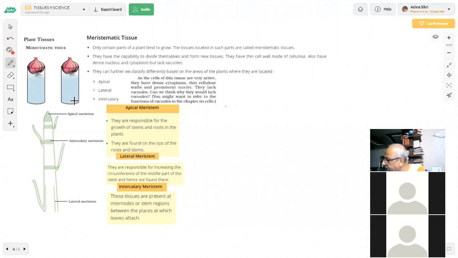What activity is given? He says take 2 glass jars and fill them with water. Now take 2 onion bulbs and place them on each jar, as shown. Observe the growth of the roots in both the bulbs. What has been done?